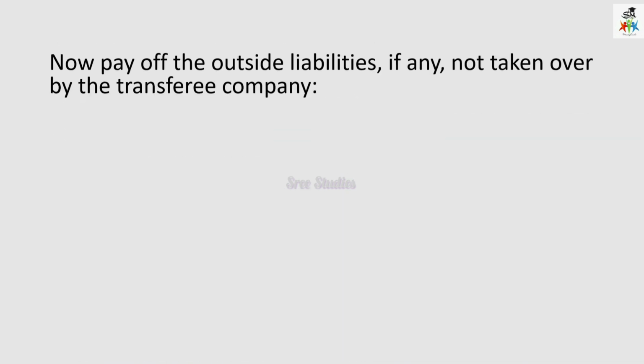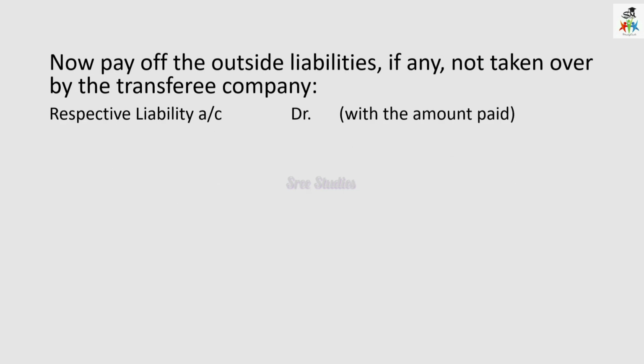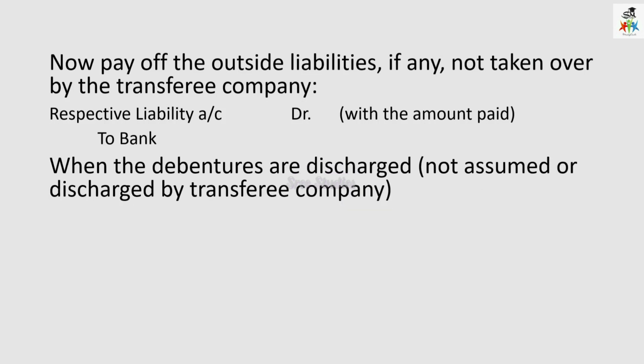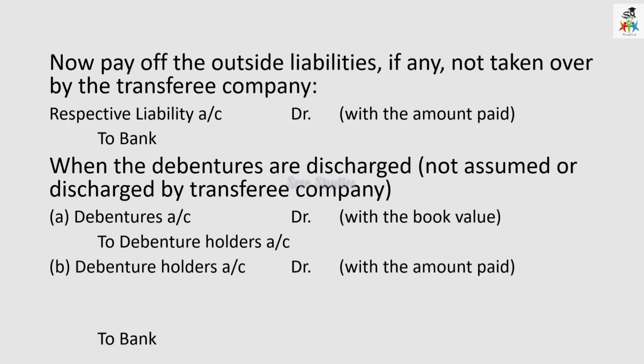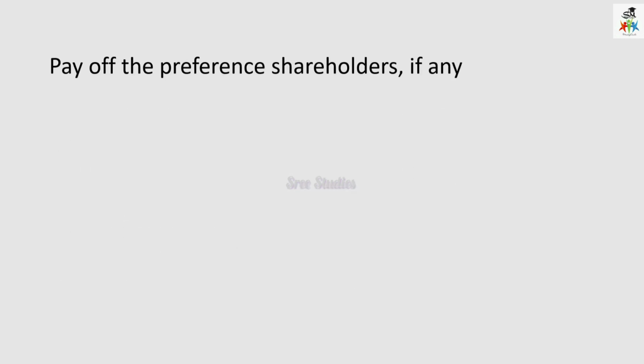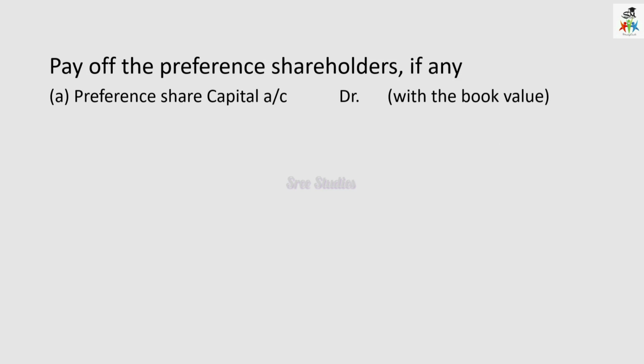And now pay off the outside liabilities, if not taken over by the transferee company: the respective liability account debtor to bank. So when the debentures are discharged, that is, not assumed by the transferee company, then debentures account debtor to debenture holders account, debenture holders account debtor to bank, with the amount of value which has been paid. Then preference shares, if anything, then the preference share capital account debtor to preference shareholders account.